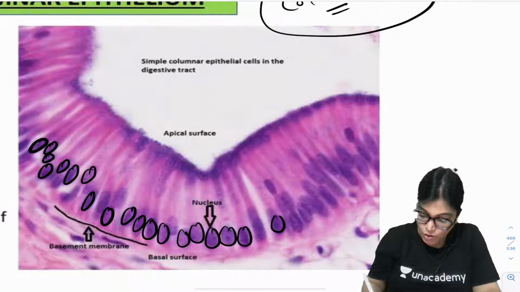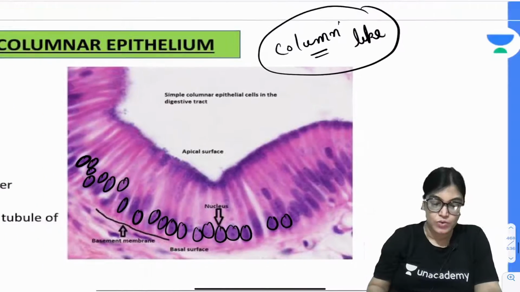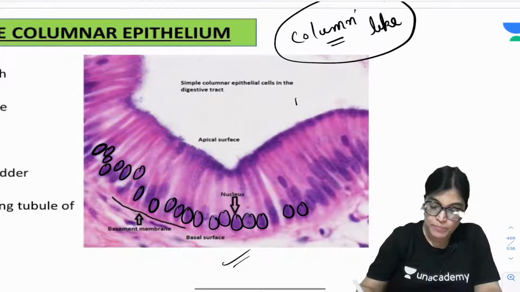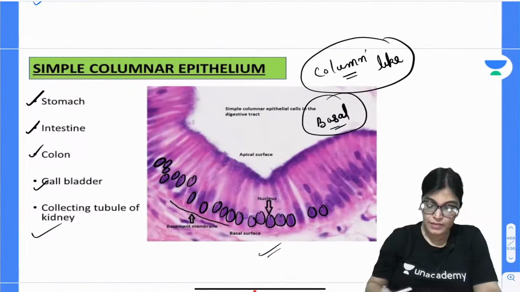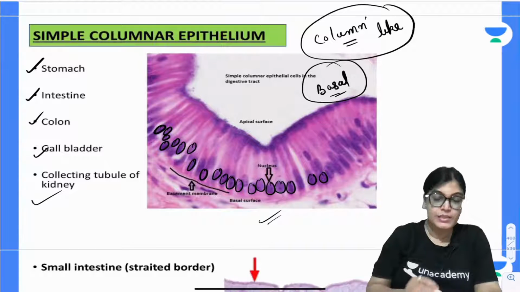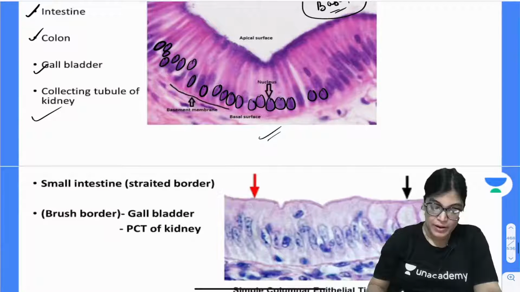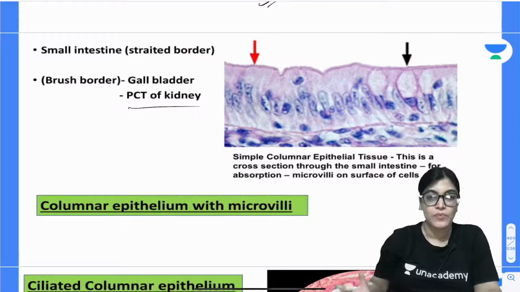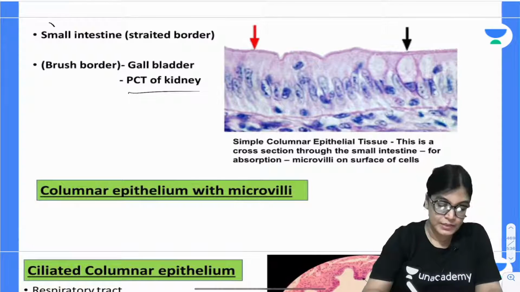Sorry, please correct it. I want to tell you that when you were seeing the nucleus in the cuboidal epithelium, it was in the center, not at the basal aspect. But now that you are seeing simple columnar epithelium, the nucleus is towards the basal aspect. The examples are small intestine, colon, that is large intestine, gallbladder, collecting tubule of the kidney and the stomach. Other than that, it is also found in some part of the PCT of the kidney. In some of the larger PCTs, columnar epithelium can also be found, as in the small intestine.